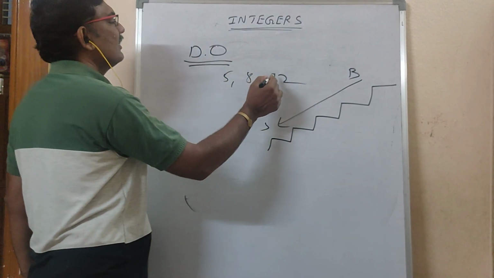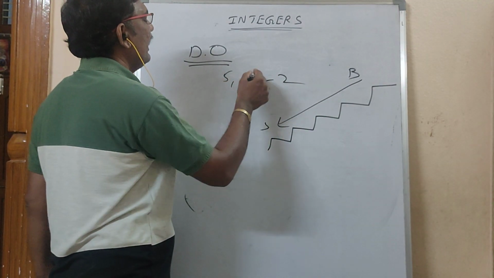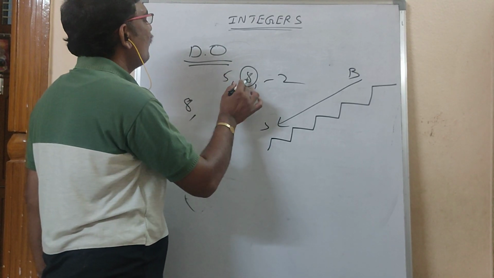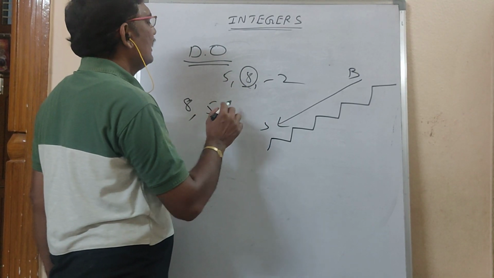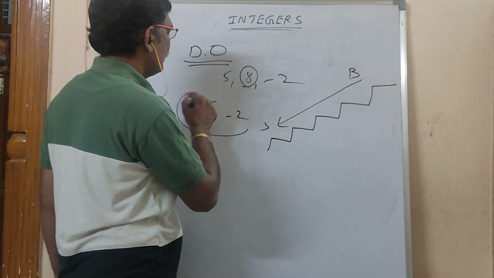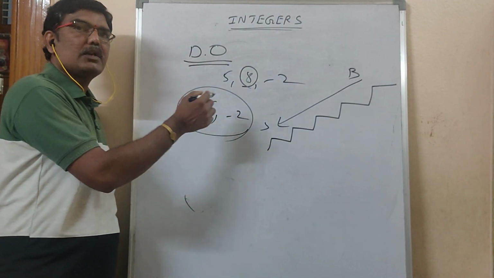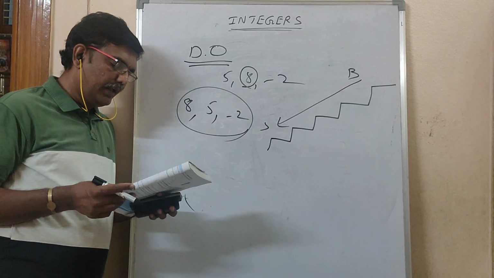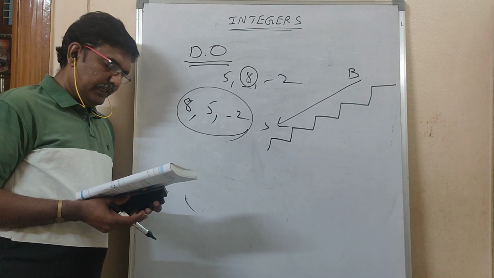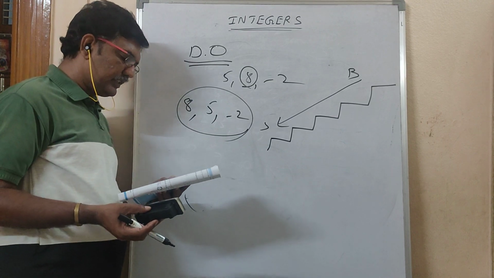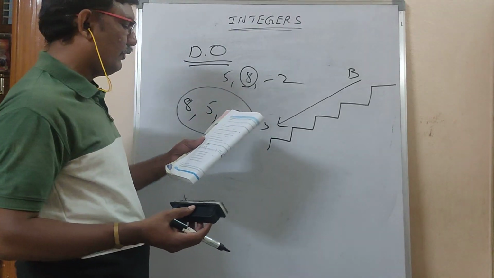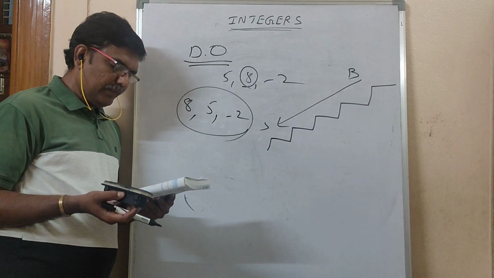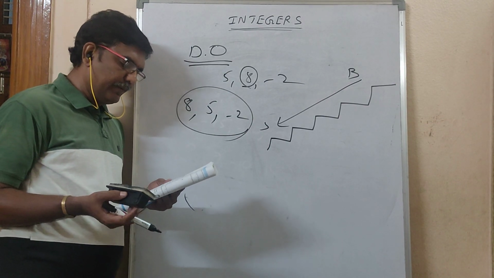In these three, what is bigger? So 8 is the bigger one. So first 8 you have to write. Somewhat smaller, 5. Least one, minus 2. What is this order? Bigger to smaller. Which order is it? Descending order. Next, fifth question is represent 6, minus 4, 0 and 4 on the number line. You can represent it. Fill the missing integers on the number line given below.